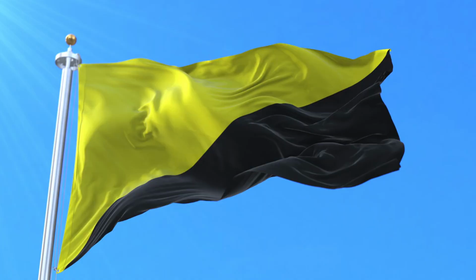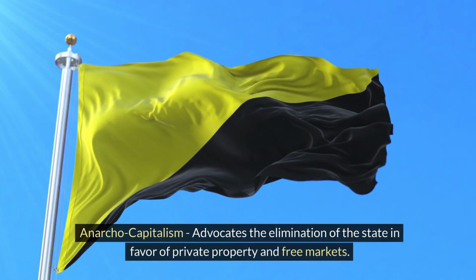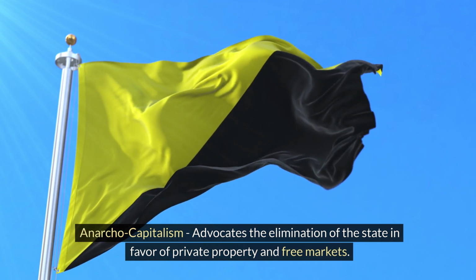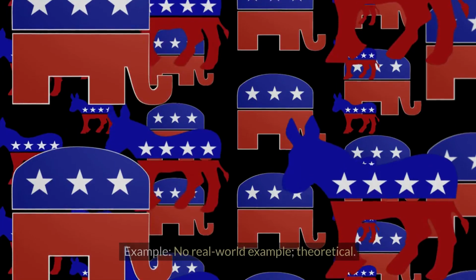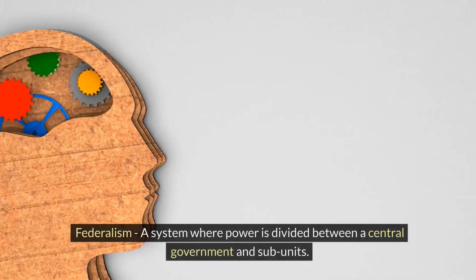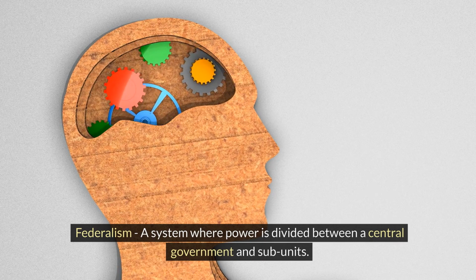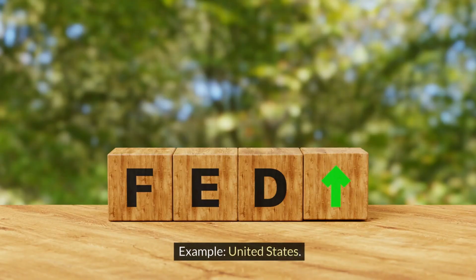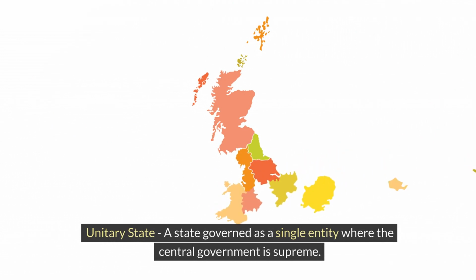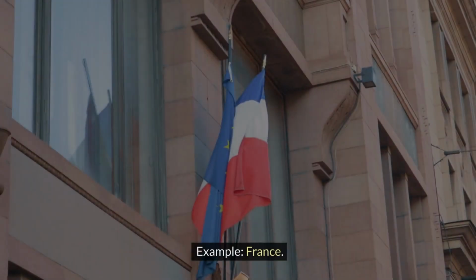Anarcho-Capitalism advocates the elimination of the state in favor of private property and free markets. Example, no real-world example, theoretical. Federalism: a system where power is divided between a central government and subunits. Example, United States. Unitary State: a state governed as a single entity where the central government is supreme. Example, France.